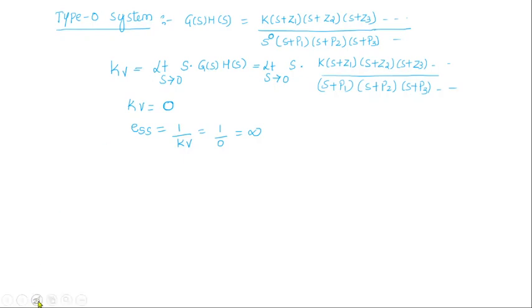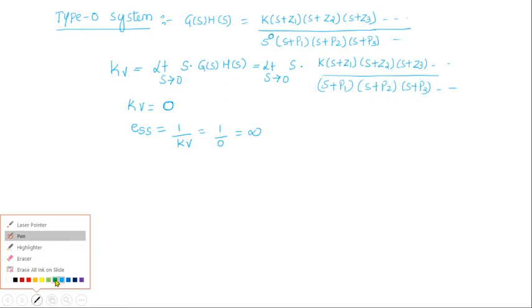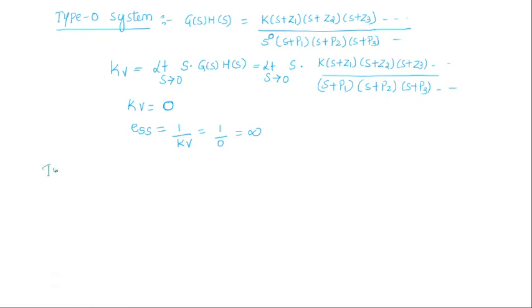So let me take the type 1 system. I am trying to calculate the Kv value for the type 1 system. For type 1 system, the number of poles at the origin is 1. Let me take some example. G of S into H of S is equal to K into (S plus Z1)(S plus Z2)(S plus Z3) and so on.